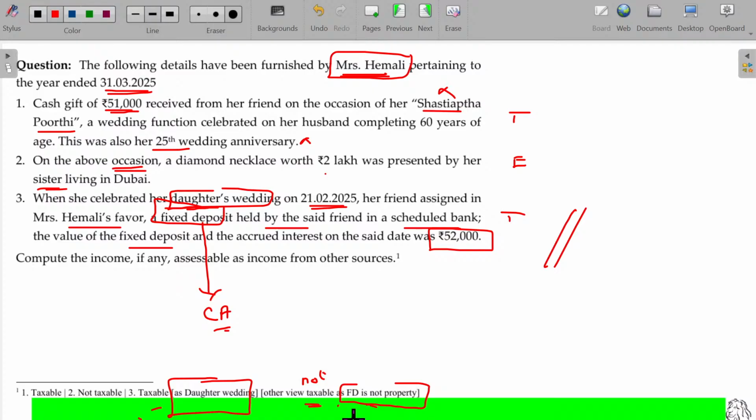You can consider this being not taxable, but we cannot guarantee that, as FD is equated with cash. In that angle, it is more than 50,000, no? So automatically it becomes taxable. Clear? The other view, you can give as a note, but in practical life, you cannot enjoy that benefit.